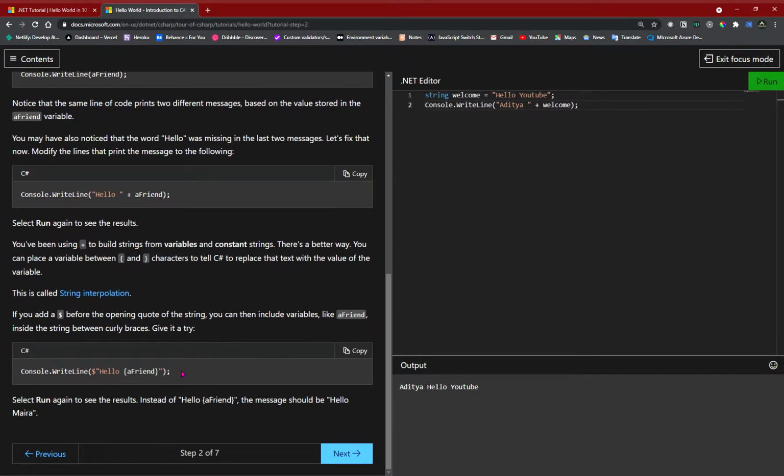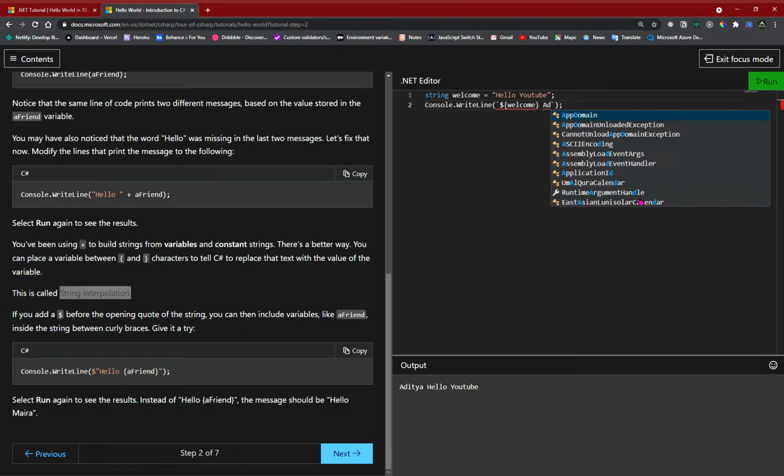There's one more thing I want to show. This is called string interpolation. Here it mentions clearly this is string interpolation. Let's say you don't want to use the plus sign, and you have a string as well as the variable. You type the dollar sign, and how you do it in JavaScript is you type the backtick, and then you write your variable name like this. Let's say welcome, and then welcome YouTube or anything like that.